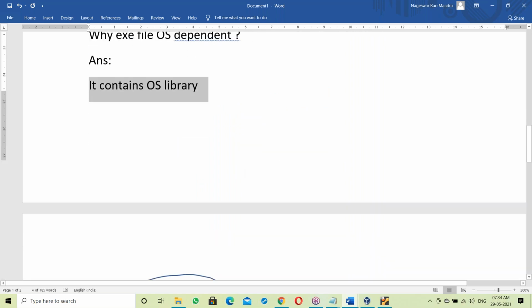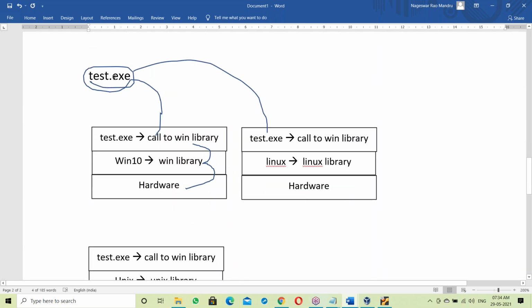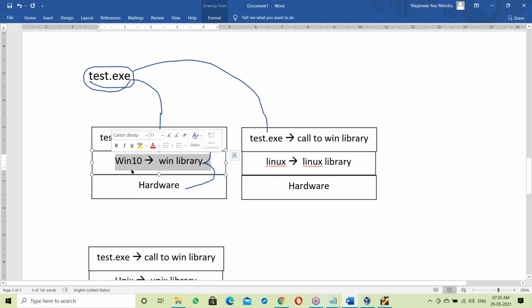For better understanding, let me explain this example also. The test.exe file prepared on Windows OS contains the Windows library. When you try to run it on the Windows platform, it makes a call to the Windows library.